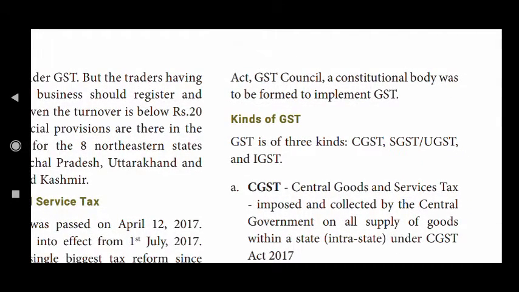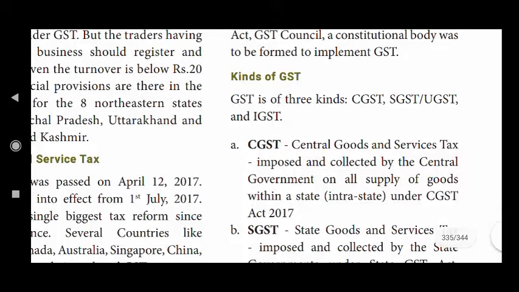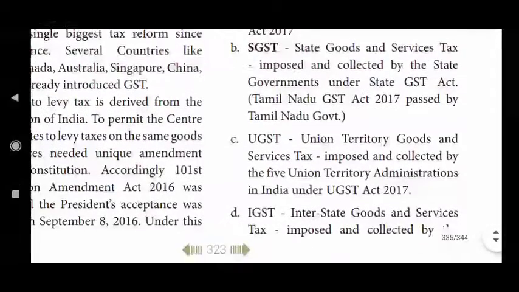GST is of three kinds: CGST, SGST, and UGST. CGST means Central Goods and Service Tax. SGST means State Goods and Service Tax, and UGST means Union Territory Goods and Service Tax.